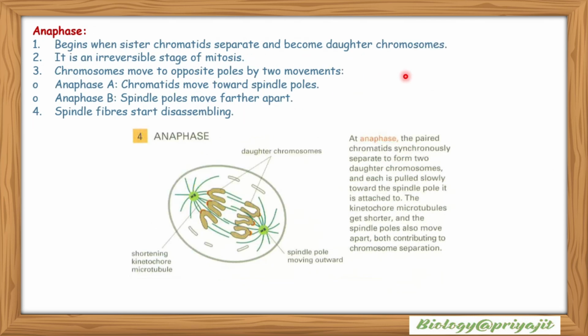Anaphase. Anaphase begins when sister chromatids separate and become daughter chromosomes. It is an irreversible stage of mitosis. Chromosomes move to opposite poles by means of two movements: anaphase A, that is chromosomes move towards spindle poles, and anaphase B, spindle poles move further apart from each other. The spindle fibers start disassembling. This is the image of anaphase.